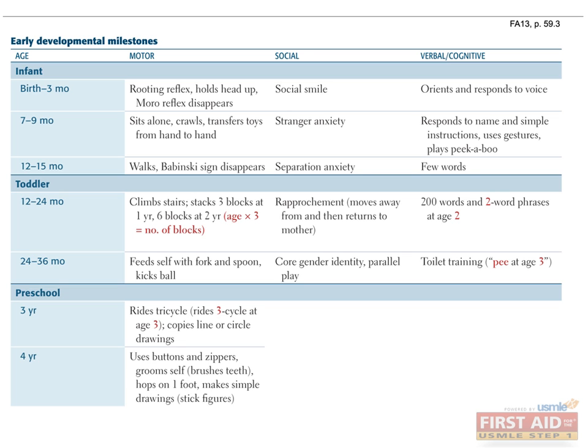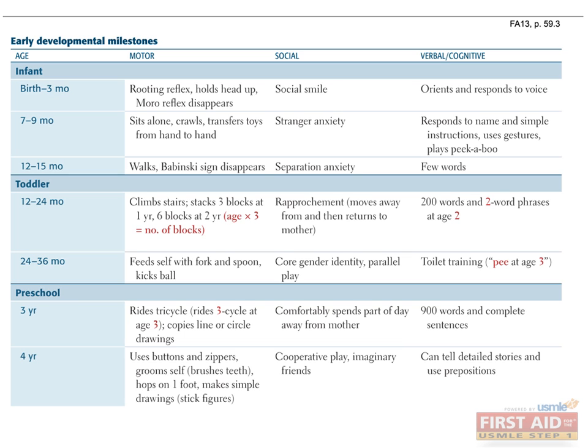Motor milestones in the preschool age group include riding a tricycle, copying lines and circle drawings at age 3, and hopping on 1 foot, using buttons and zippers, self-grooming, and making simple stick figure drawings at age 4. Social milestones in the preschool age group include comfortably spending part of the day away from the primary caregiver at 3 years and undertaking cooperative play and having imaginary friends by age 4.